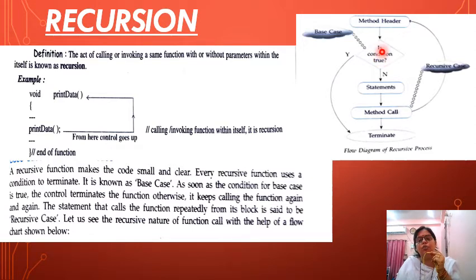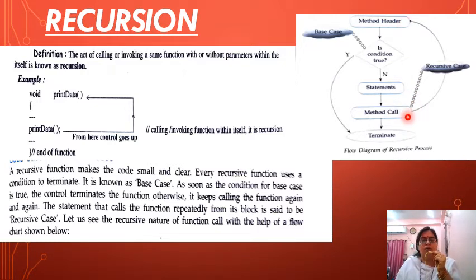If the condition is true, then the program will terminate, otherwise the function will go on the number of times you have given. Suppose here we write if n is less than 5. If n is less than 5, then it will come here, otherwise the function will go on. Here is the method, the function name, here your base case, here the number of statements, then here will be your recursive case, with the same function name.